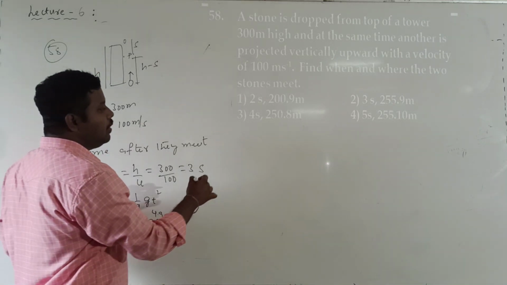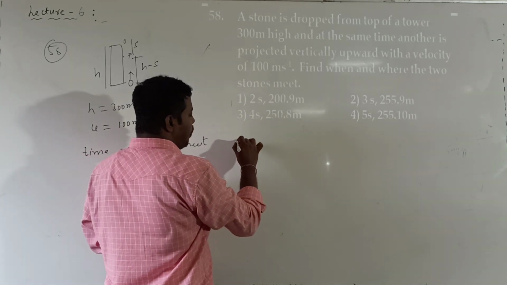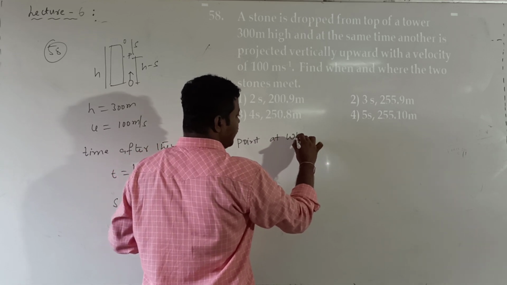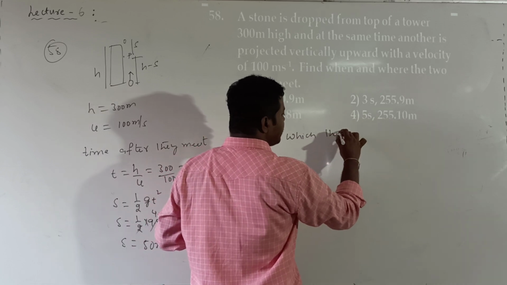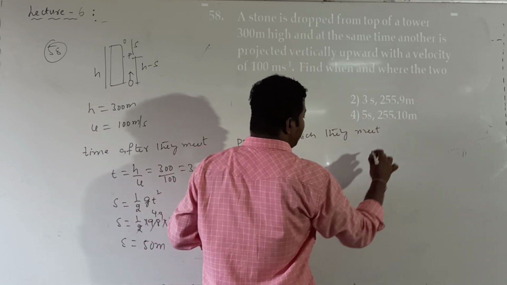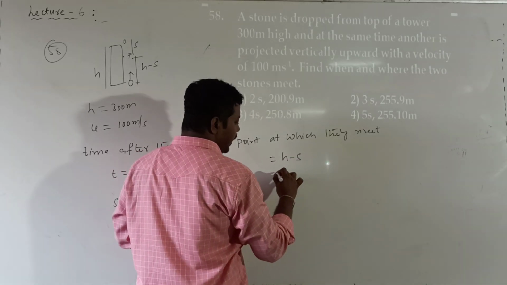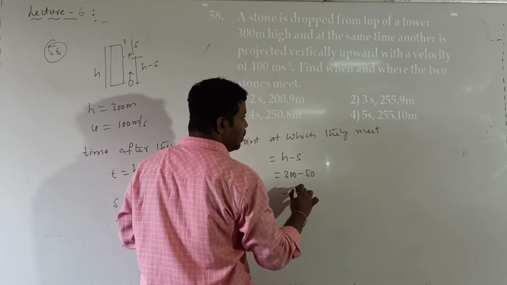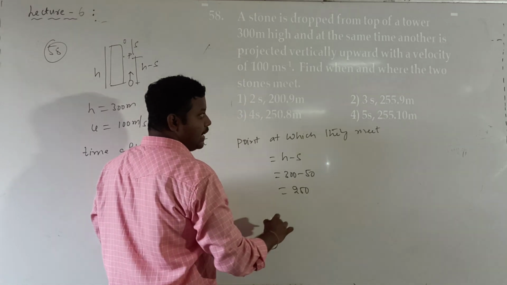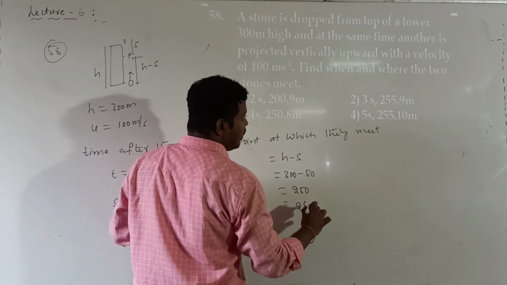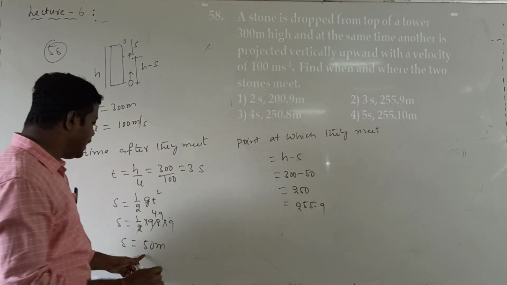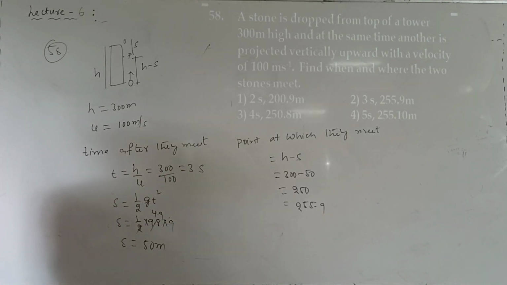Now where will they be? The point at which they meet, that point height is given by h minus s. H value 300, s value approximately I wrote 50. Actually, what I will get is 250. But the exact answer we get, if I take exactly this calculation here, is 255. Okay now? So this is question number 15.